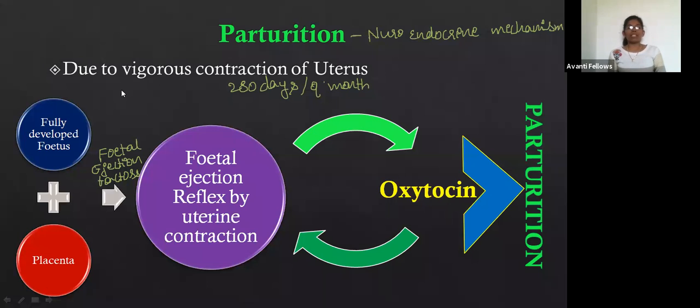Yes, now what happens? This fetal ejection reflex, the mild contraction of the uterus, not the vigorous contraction, just a mild contraction, is going to stimulate the pituitary gland. Which pituitary gland? The mother's pituitary gland or the baby's pituitary gland?